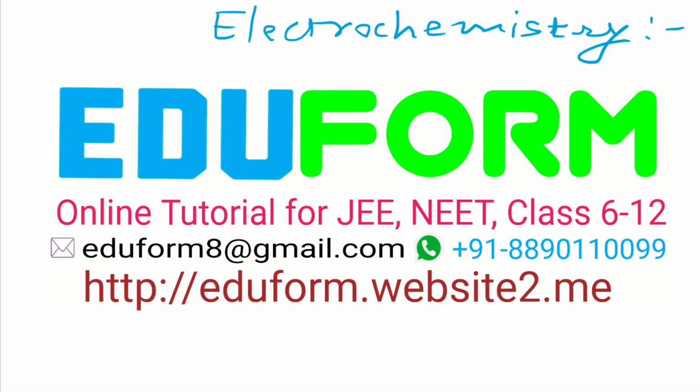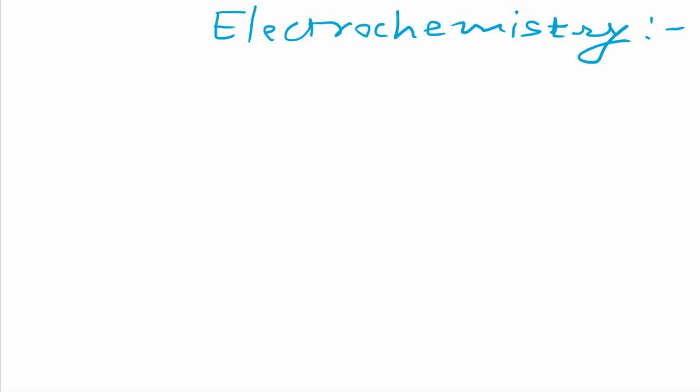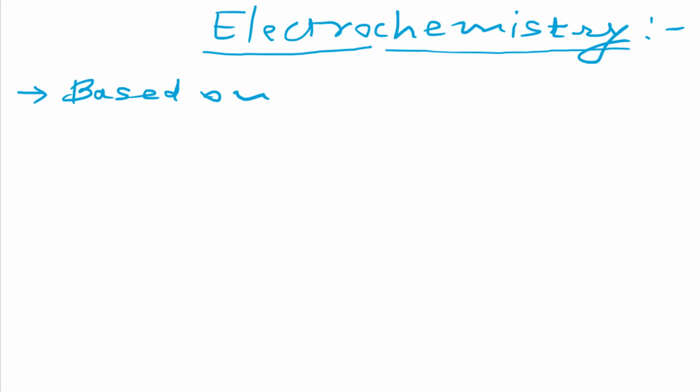So here, first we discuss what things we are discussing in this chapter in electrochemistry. As its name suggests, electro means electrons, and chemistry means chemistry of electrons or transfer of electrons. So all electrochemistry is based on electron transfer, or we can say redox reactions.